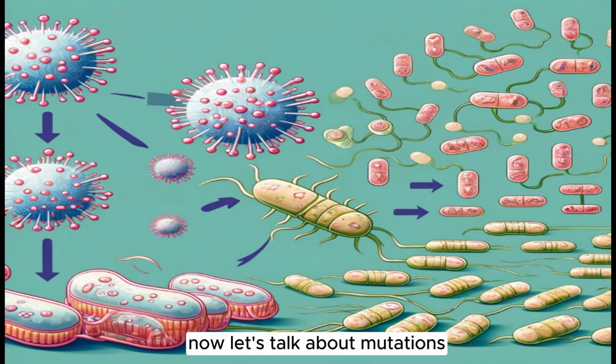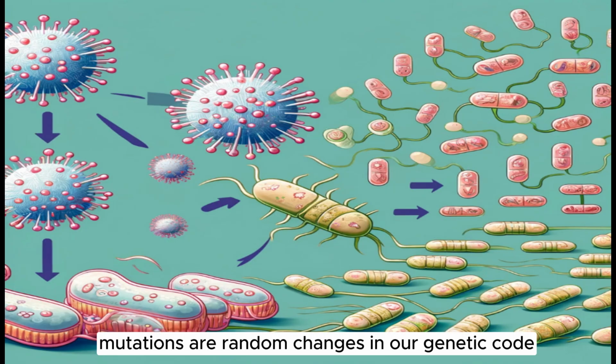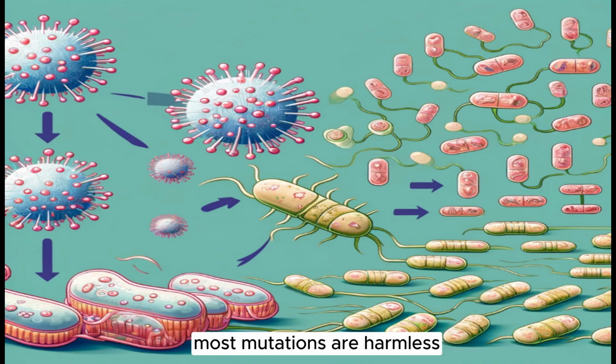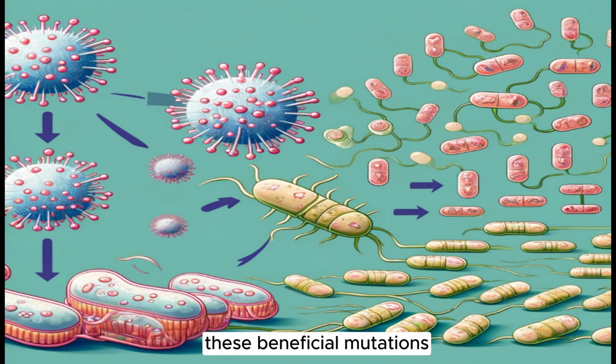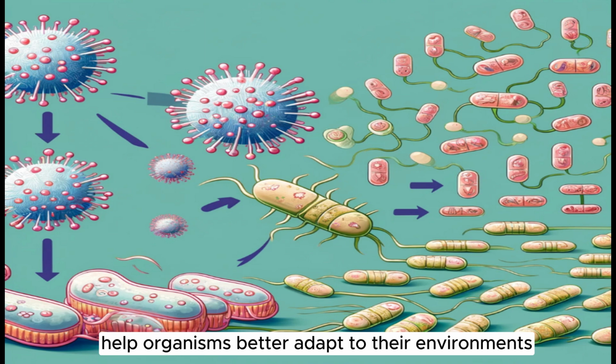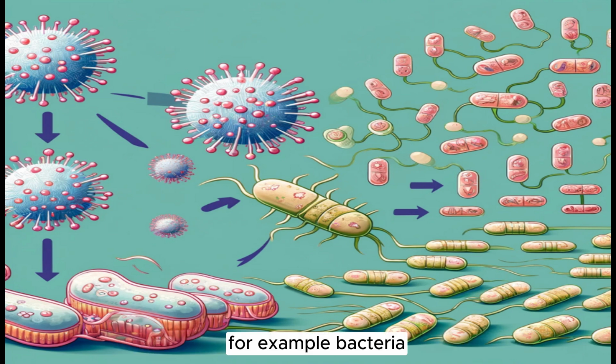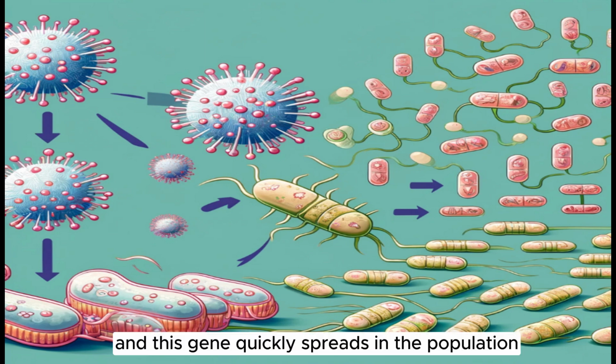Now let's talk about mutations. Mutations are random changes in our genetic code. Most mutations are harmless, some are harmful, but occasionally some are beneficial. These beneficial mutations help organisms better adapt to their environments. For example, bacteria developing resistance to antibiotics is a result of beneficial mutations. A small mutation in bacteria gives them a survival advantage, and this gene quickly spreads in the population.